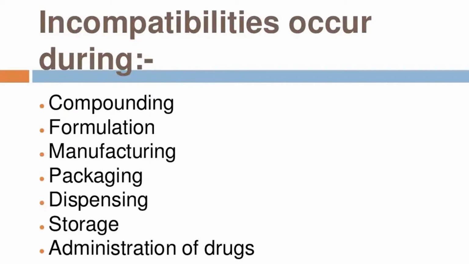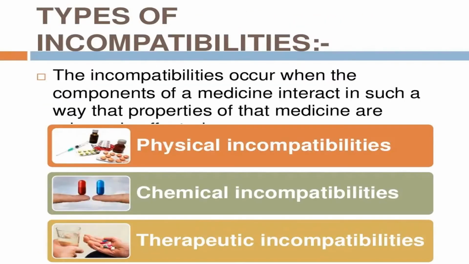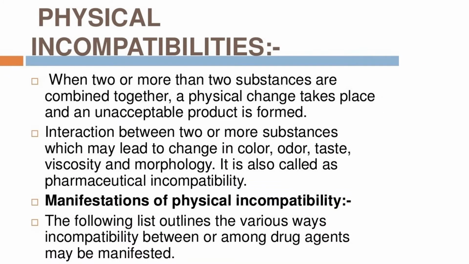Incompatibility occurs during compounding of the drug, formulation and manufacturing, packaging and dispensing, storage and administration of the drug. Then the types of incompatibilities. There are three types of incompatibility. First is physical incompatibility, second chemical incompatibility and third is therapeutic incompatibility.